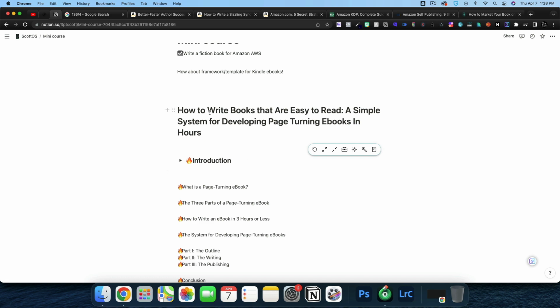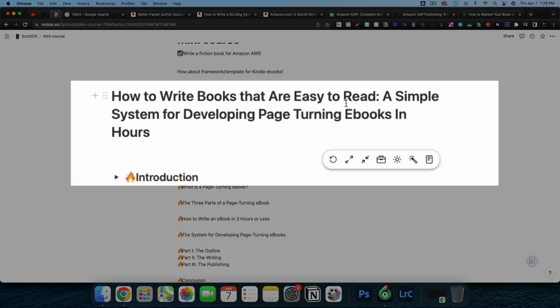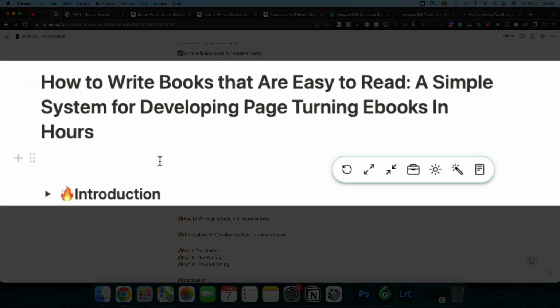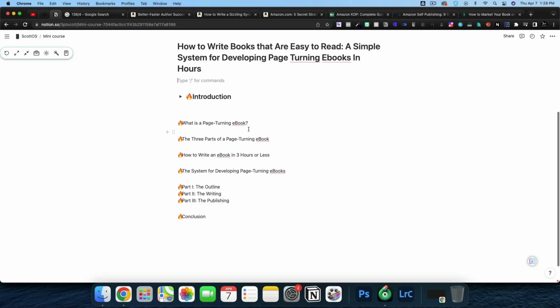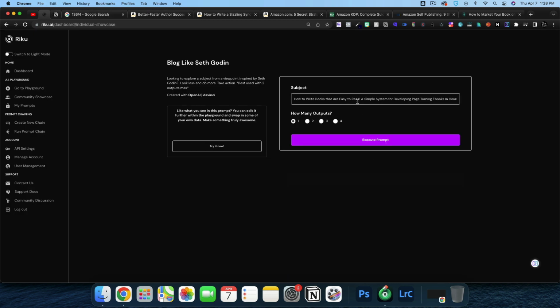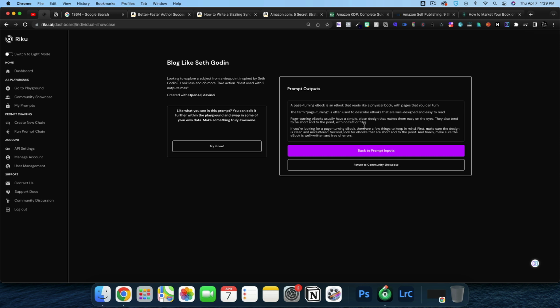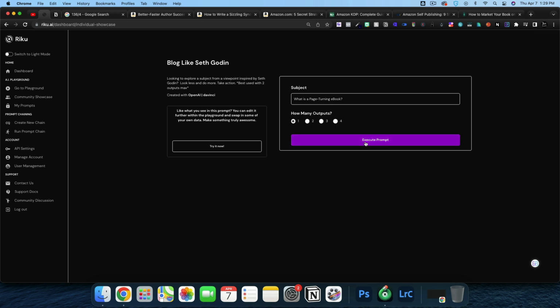So now we have our introduction: how to write books that are easy to read, a simple system for developing page-turning ebooks in hours. Next up, what is a page-turning ebook? Well, I think we all know that, but let's go ahead and see what Seth Godin has to say. A page-turning ebook is an ebook that reads like a physical book with pages you can... All right, it missed the ball there. So let's go ahead and go back.